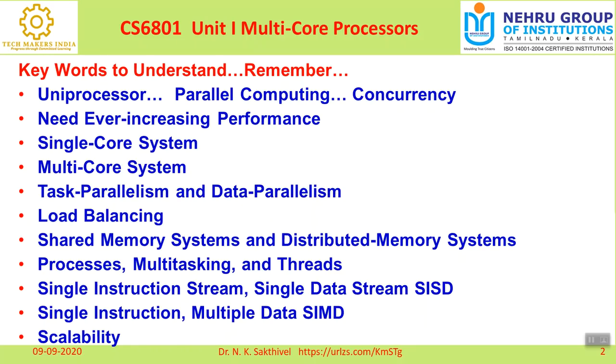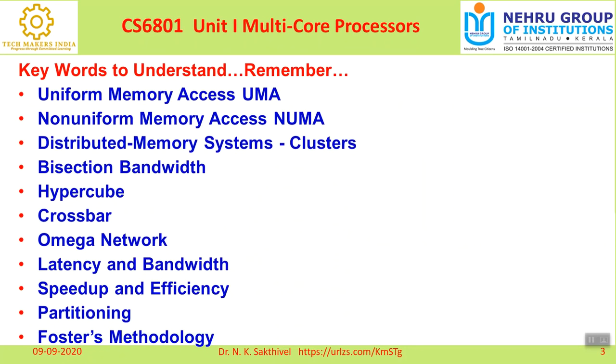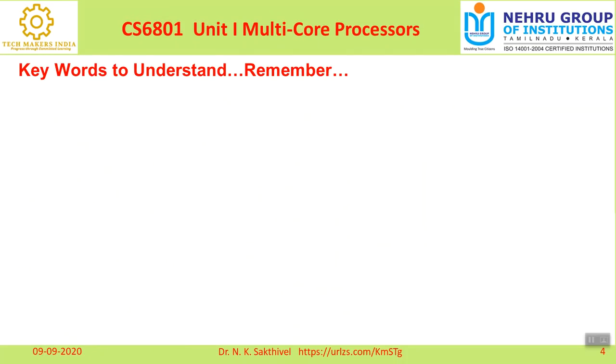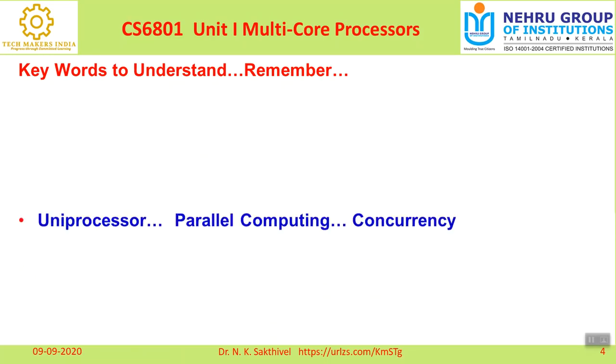Number 1 is uniprocessor, and parallelly you want to understand parallel computing and concurrency. And then why we need parallel computing. Like this, I consolidated different keywords. I would like to explain all the keywords one by one, then give you MCQ questions with the answers.